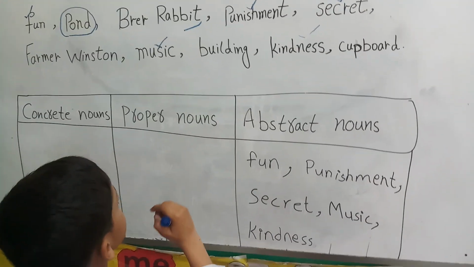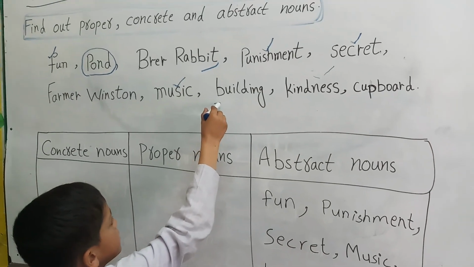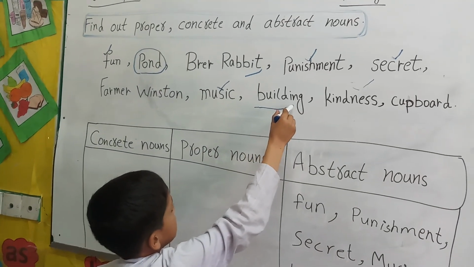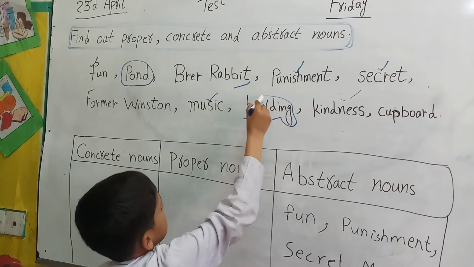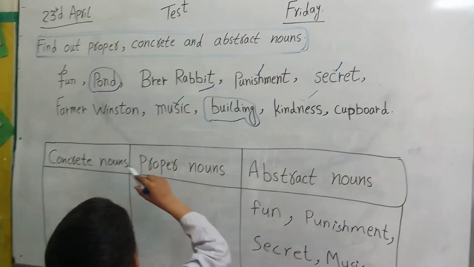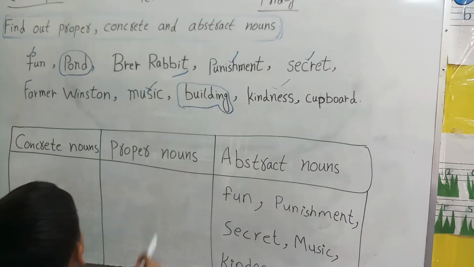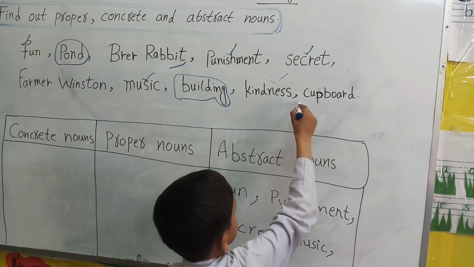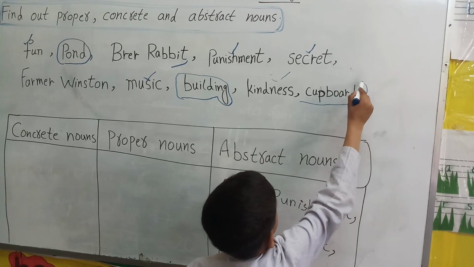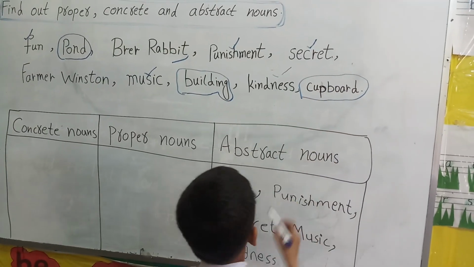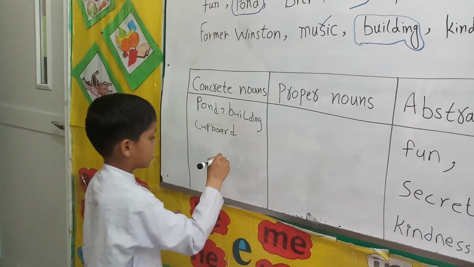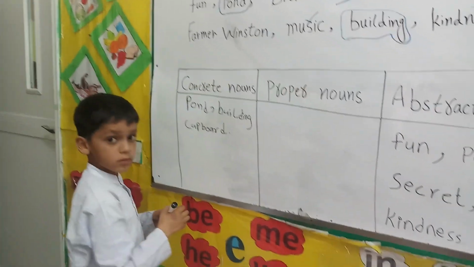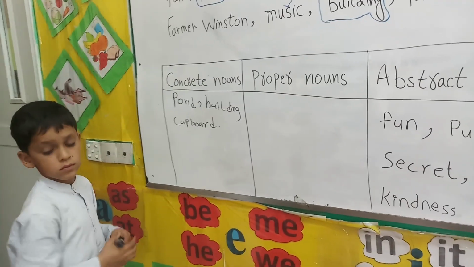Yeah, building is a concrete noun. And now come to the next word. Cupboard. Now write all this in the column of concrete. Perfect, Fawaz. You have written the 3 concrete nouns. Come to your seat now.